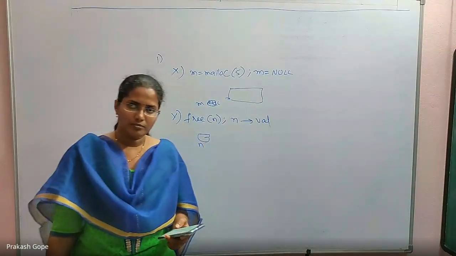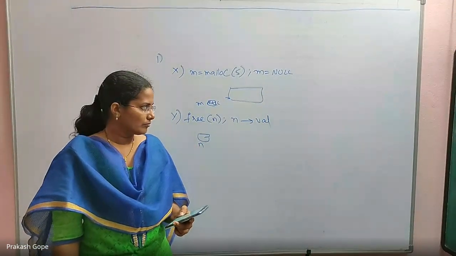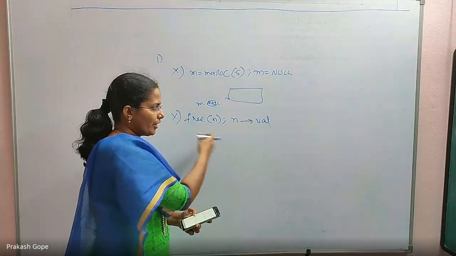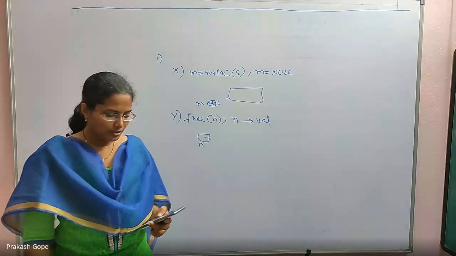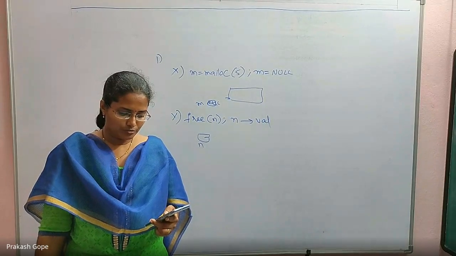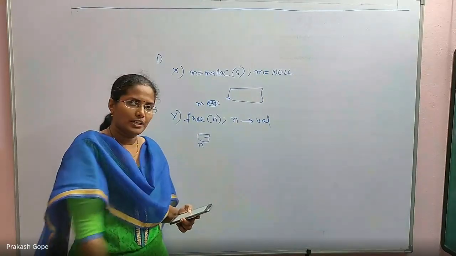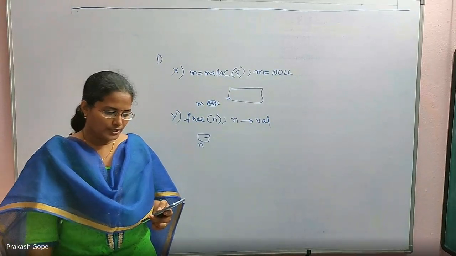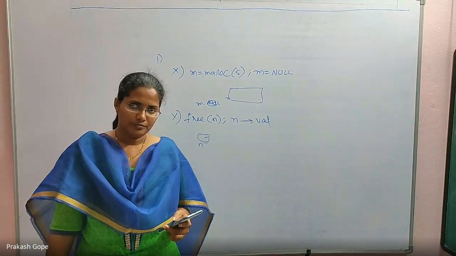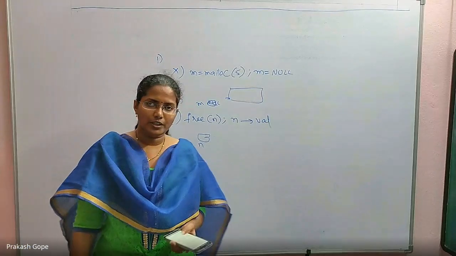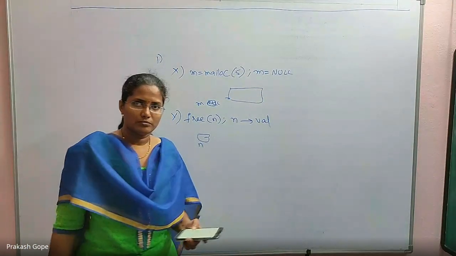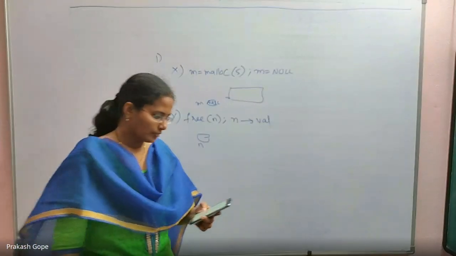Is this okay? There is no memory. It's freed. But still you are saying N arrow value equal to 5. You are trying to assign a value to memory which is not there with you anymore. So what is this? This is a dangling pointer error. The memory is not there, but you are trying to access it. It's a problem. Dangling pointer.